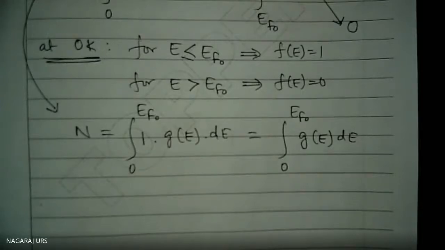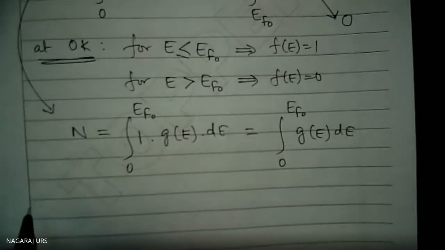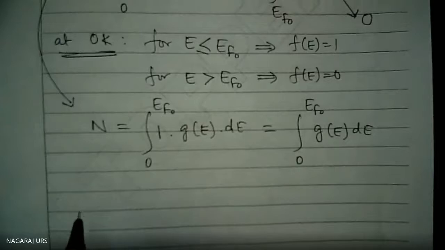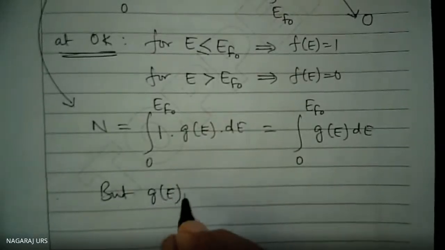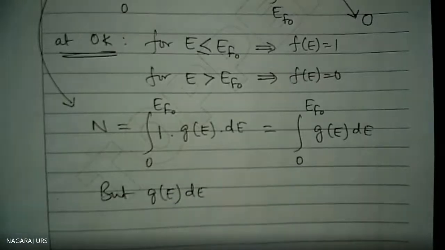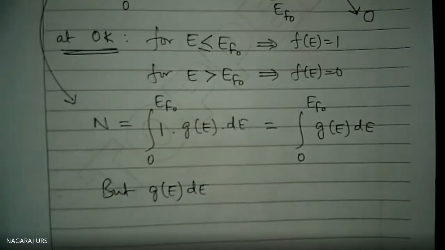Substitute for g(E)dE now. You are aware of g(E)dE is equal to how much? Because we are now using the Fermi-Dirac distribution. This one we have assumed without any derivation.